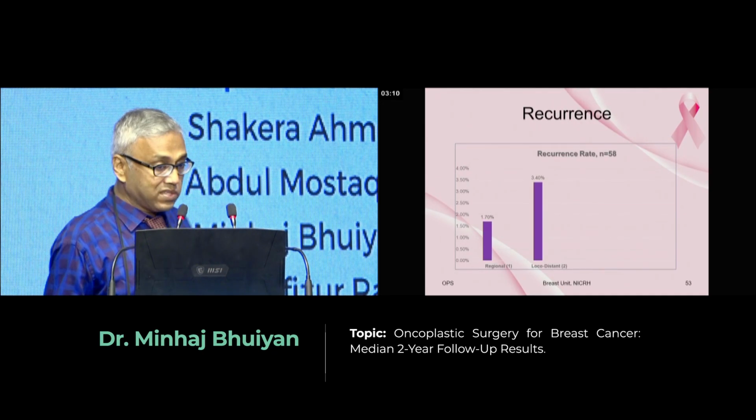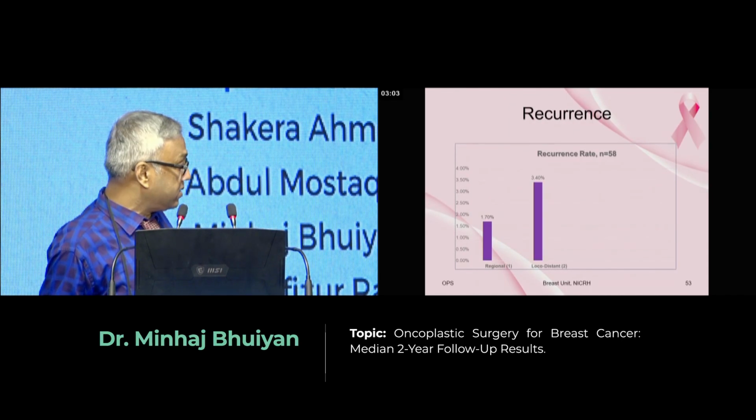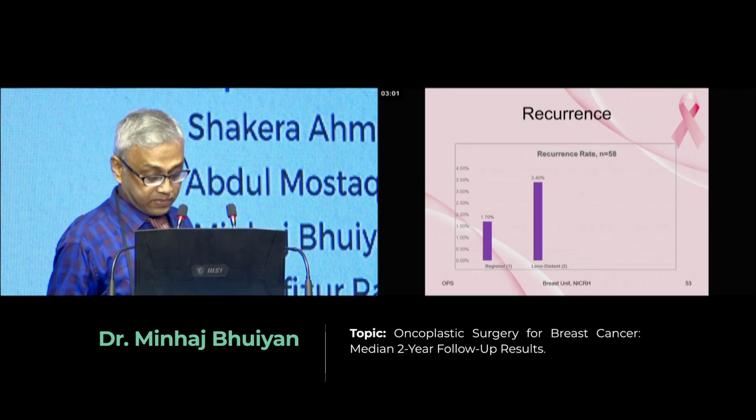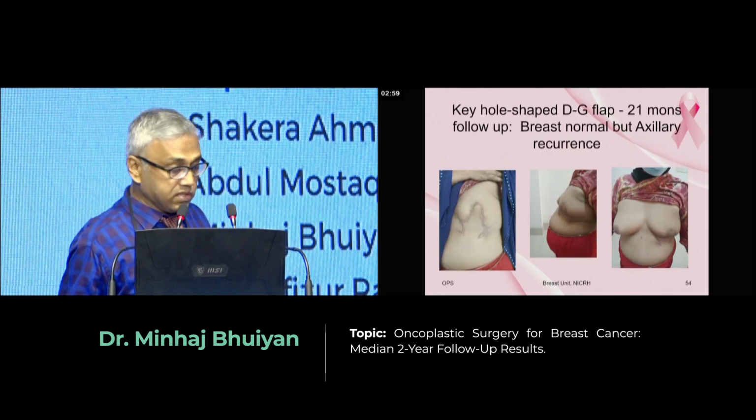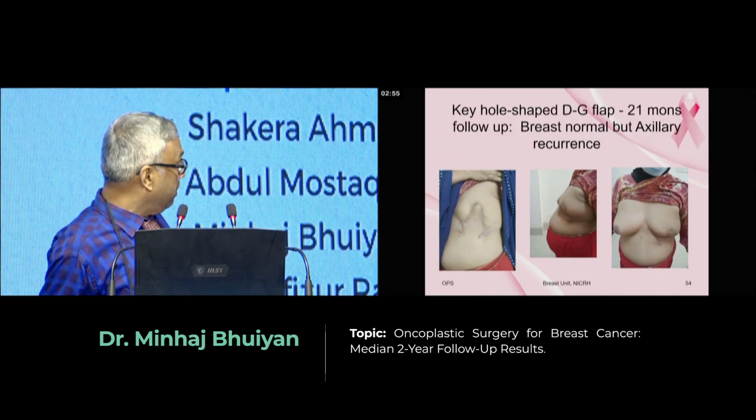For recurrence, we have 3 recurrences. One is regional recurrence. The other 2 are local, that is regional, local plus distant metastasis. This is an example that we have seen. We performed the keyhole technique for central quadrant.